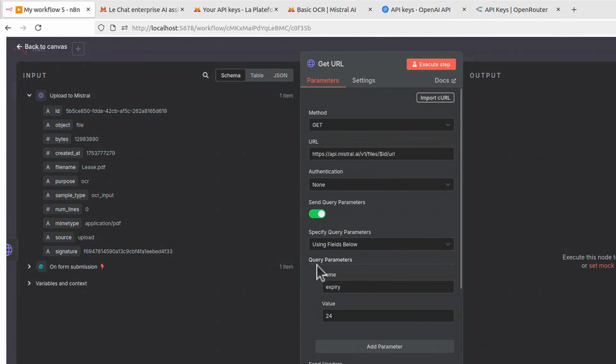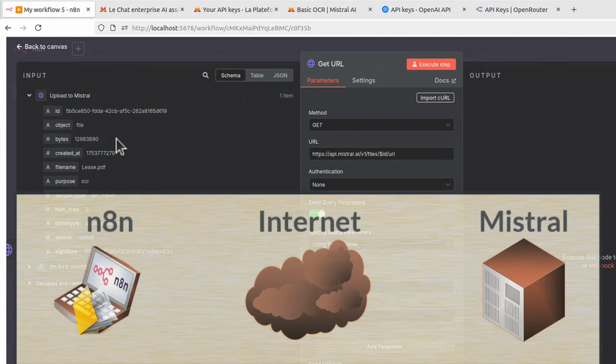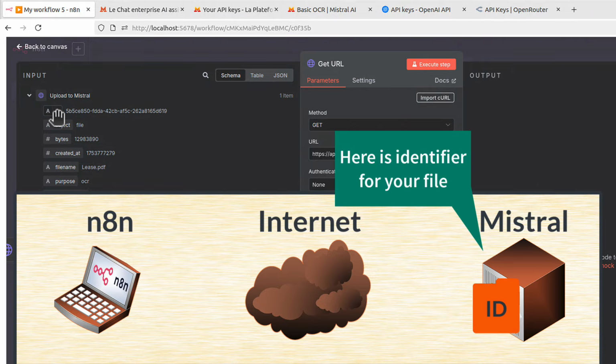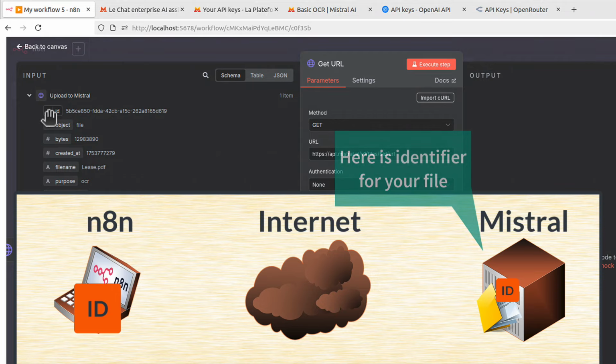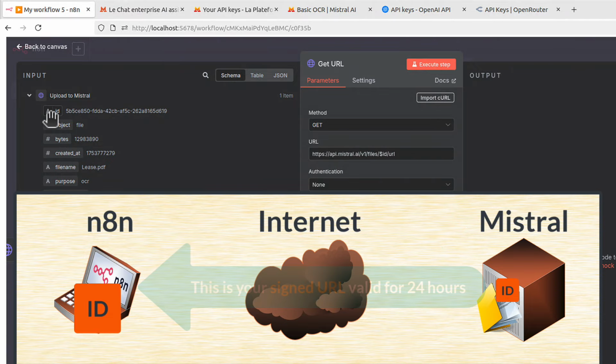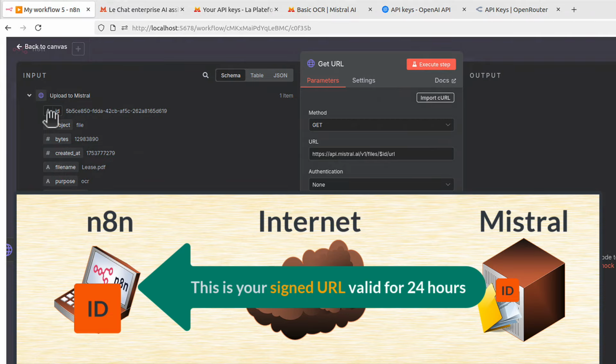And now let me explain what it is at all. We can see here on the left, it's input from the previous node, the node that uploaded the file to Mistral. It uploaded it to Mistral, and Mistral gave us that ID. This is the identifier for our file, but already there, in that remote location, in their cloud. And what we can do now is create a signed URL. A signed URL is like a secure, temporary link that can access your file in that Mistral cloud. Because now our file is there in Mistral and it just waits to be processed. But it's not processed yet. This signed URL is a secure link that we can use to locate our file in that Mistral cloud.